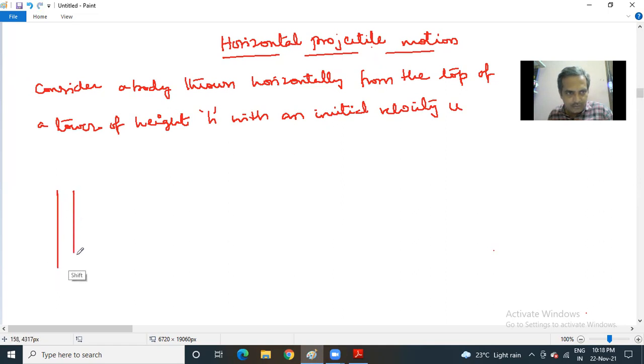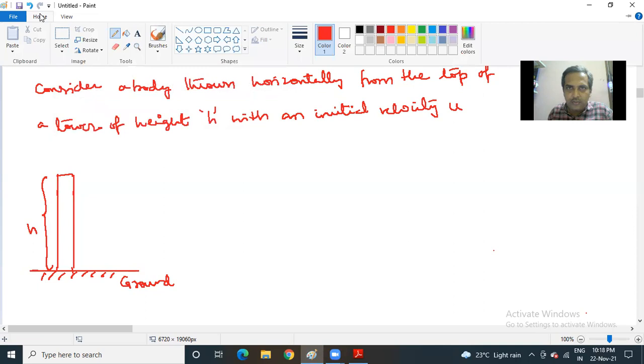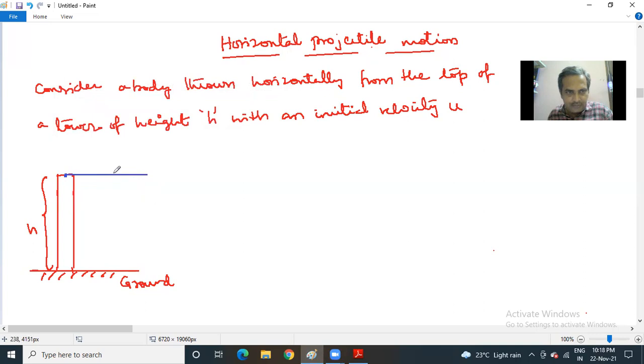So assume that this is the tower. Now this is going to be the ground. The height of the tower is h. Now you are throwing a body like this horizontally from the top of the tower with the velocity u. So it moves under gravity. Finally, it reaches the ground.